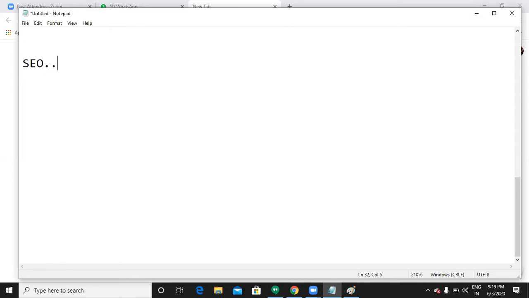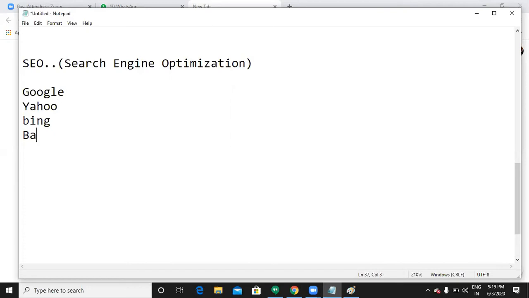The next thing here is SEO. It is the abbreviation of search engine optimization. Search engine optimization means I am optimizing my website for search engines. We have many search engines like Google, Bing, Yahoo, Baidu. So what is meant by a search engine?